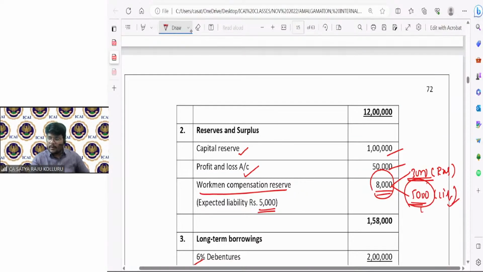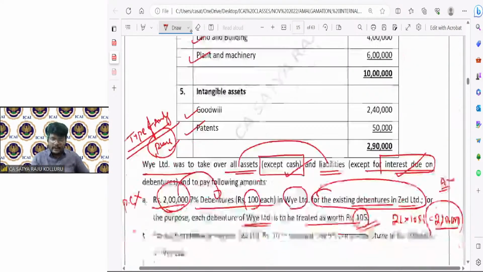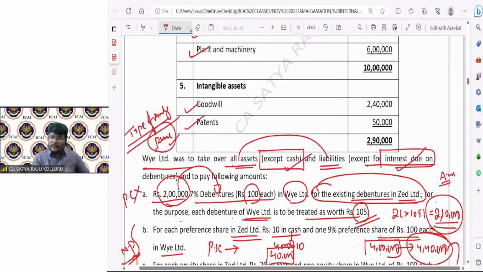Okay. Sir, what about this 5,000 liability? If nothing was mentioned except outstanding interest, every liability is taken over by the purchasing company. That means this 5,000 liability is also taken over by whom? The purchasing company. How do you know such facts, sir? It is clearly given here. All the assets and all the liabilities are taken over except cash and except outstanding interest.